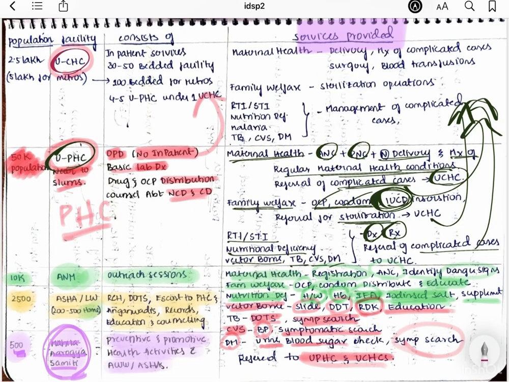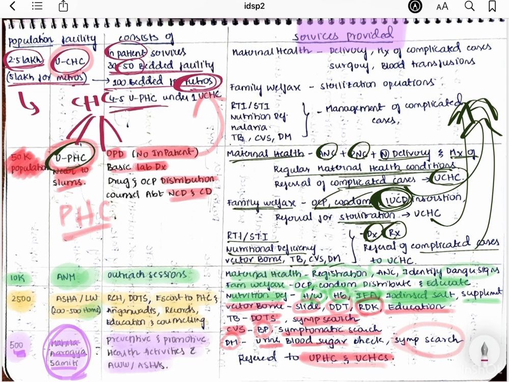Now coming to the urban community health centers, it is maintained at the level of 2.5 lakh population. Here we also have inpatient services. That means a patient can be admitted here, and 30 to 50 beds are provided. For metro cities, it is 5 lakh population. So for 5 lakh population in the metro cities you have one CHC with 100 beds, right? For non-metro cities, you have 2.5 lakh population with 50 beds. Under one CHC, you have 4 to 5 PHCs, right?